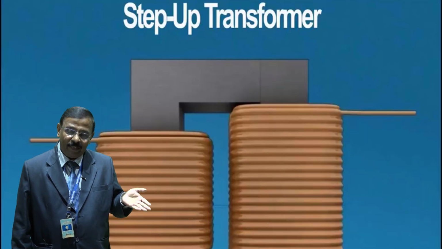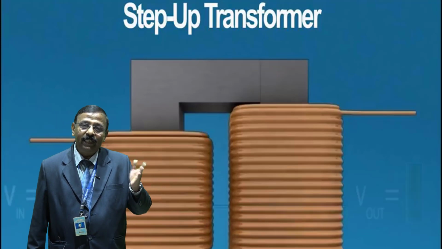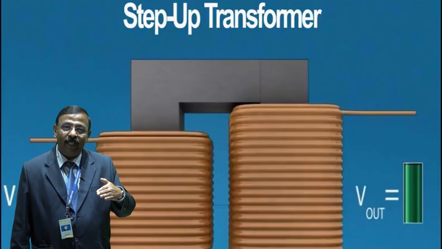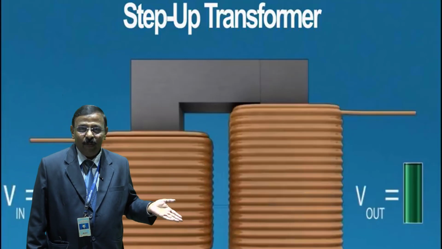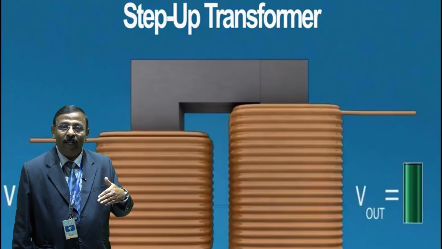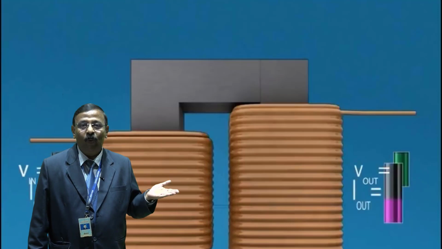There are two basic types of transformers: step up transformers and step down transformers. In a step up transformer, the secondary voltage is much higher than the primary voltage, and in a step down transformer the secondary voltage is lower than the primary voltage.